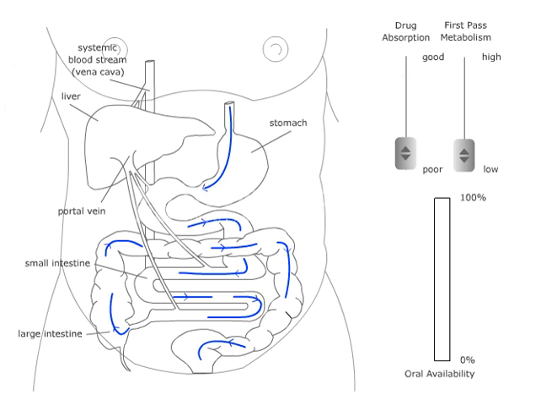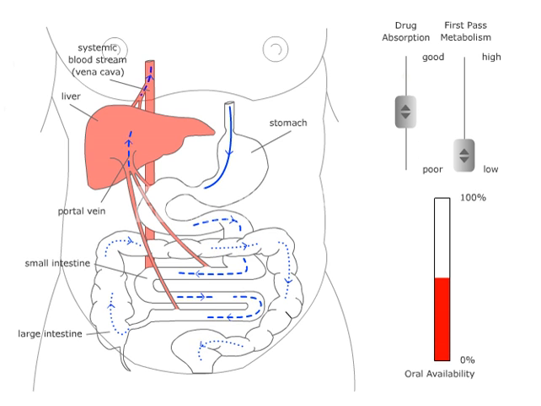Now see, if we increase the drug absorption, then some amount of the drug will go through the liver and reach the systemic circulation. If the drug absorption is moderate, then a higher amount of drug will move towards the systemic circulation and very little will go out from the body. But simultaneously, if first-pass metabolism takes place, then what happens? Again, more of the drug will be metabolized in the liver and a lesser amount will reach the systemic circulation. So our oral bioavailability will be poor.